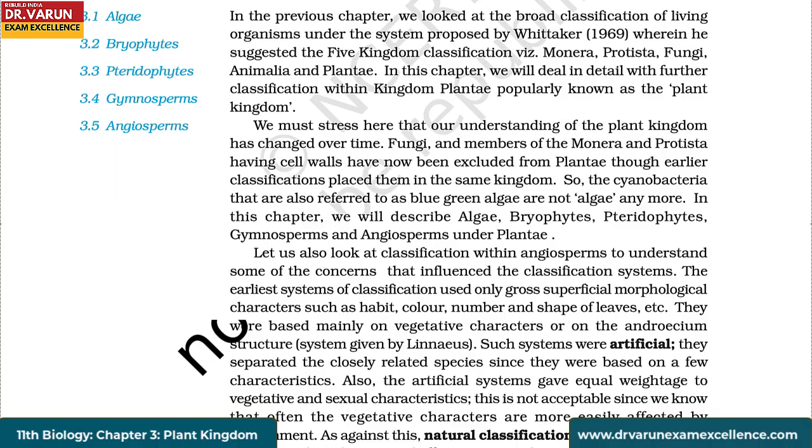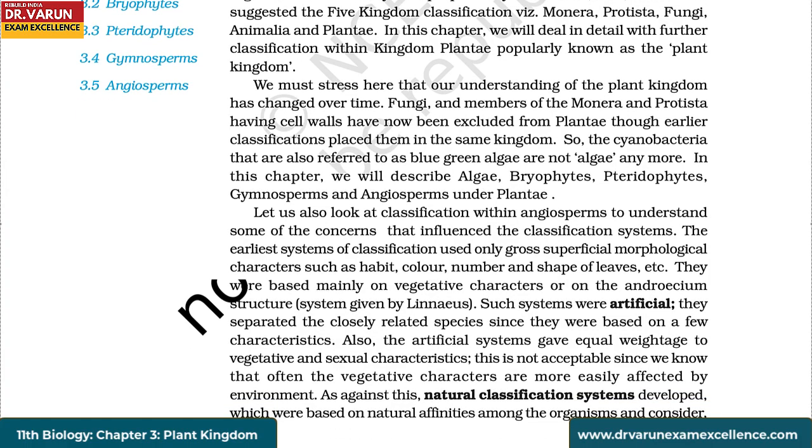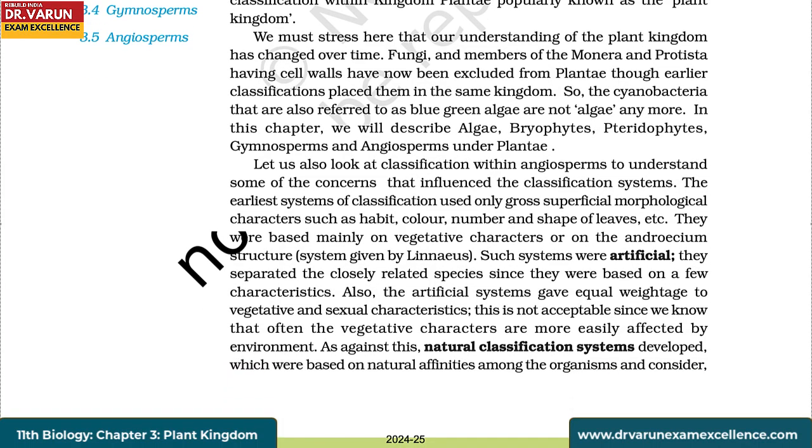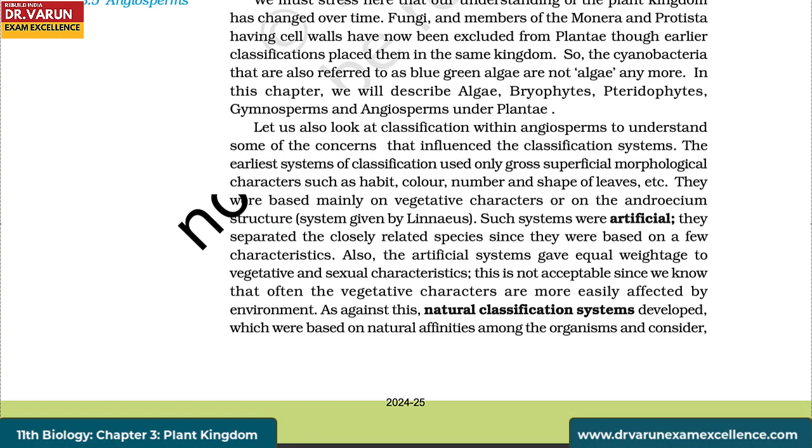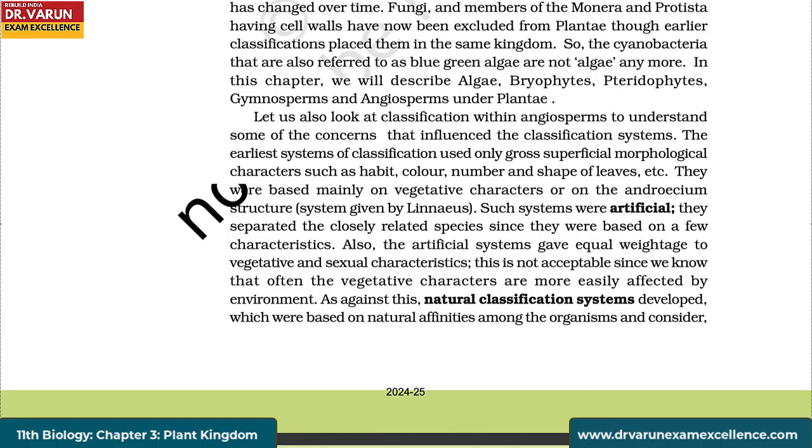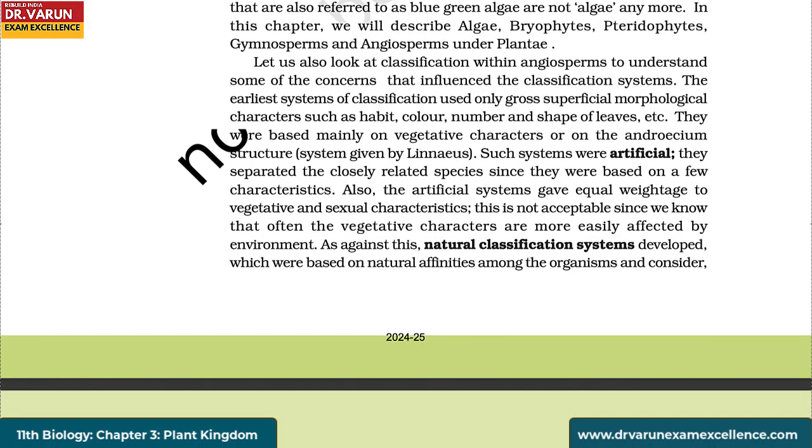Let us also look at classification within angiosperms to understand some of the concerns that influenced the classification systems. The earliest systems of classification used only gross, superficial morphological characters such as habit, color, number, and shape of leaves, etc. They were based mainly on vegetative characters or on the androecium structure system given by Linnaeus. Such systems were artificial. They separated the closely related species since they were based on a few characteristics. Also, the artificial systems gave equal weightage to vegetative and sexual characteristics. This is not acceptable since we know that often the vegetative characters are more easily affected by environment.